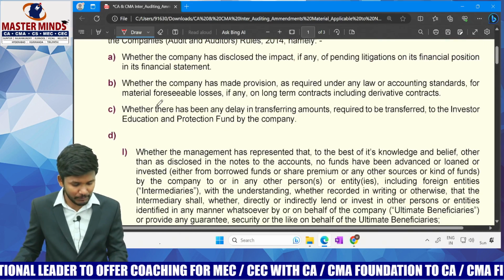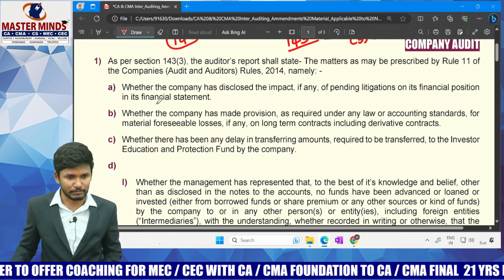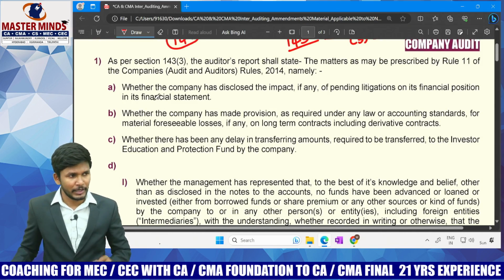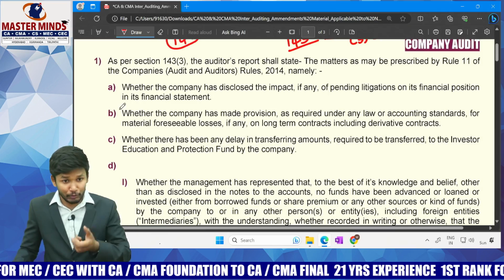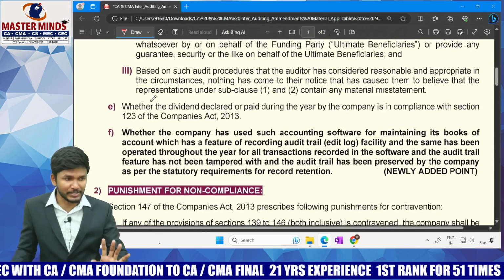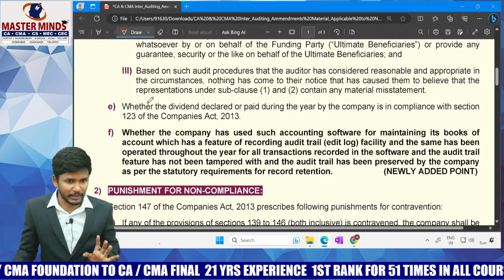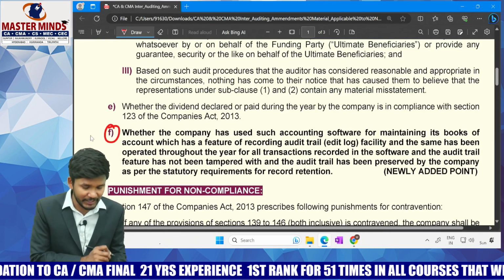Very simple. If you observe in your main material, in your company audit material, question number 24. In question number 24, we have the second point. Towards the end of your answer, the A, B, C, D points will be there as they are. We have copy pasted them as they are to make sure this is a continuation of the material. The amendment part, the extra new part, we have highlighted in bold format here.